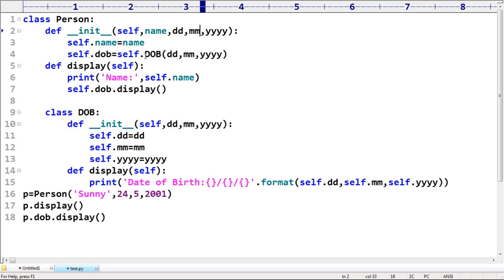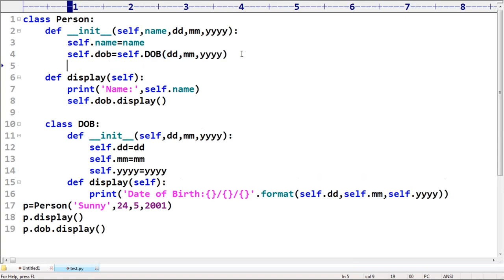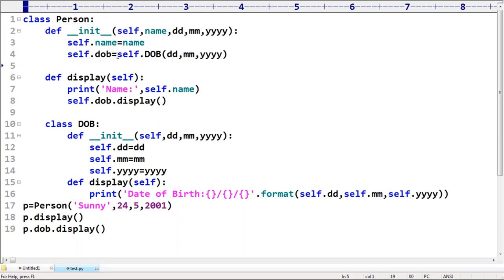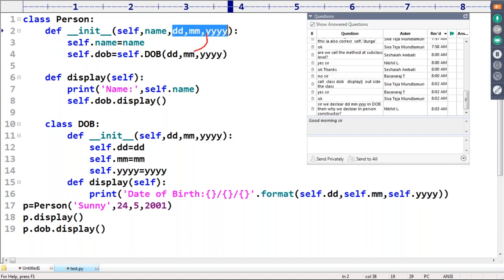Because I'm creating the DOB object from where? Nikhil is asking. I'm creating the DOB object inside the Person class constructor. To create a DOB object, these values must be required. That's why we need to take them like that. So these are the values I'm passing, and by using these values I'm creating the DOB object.